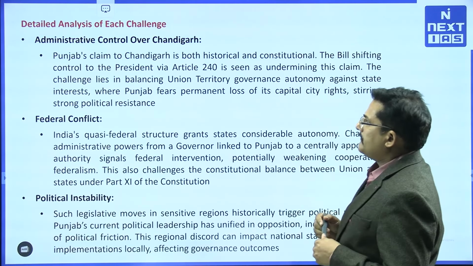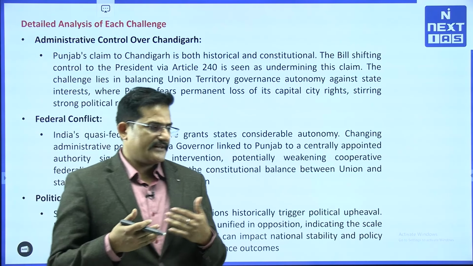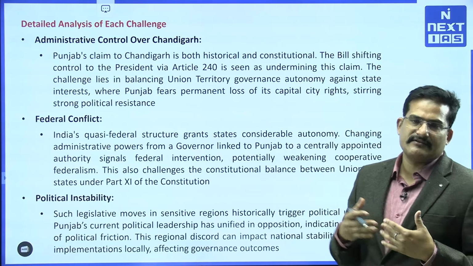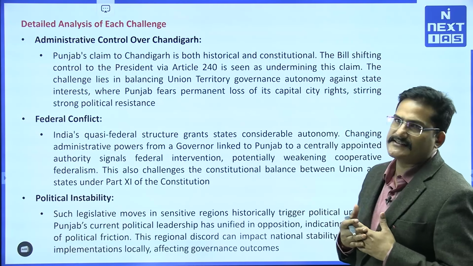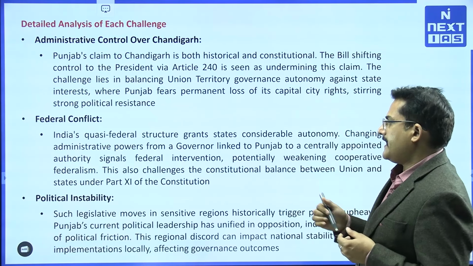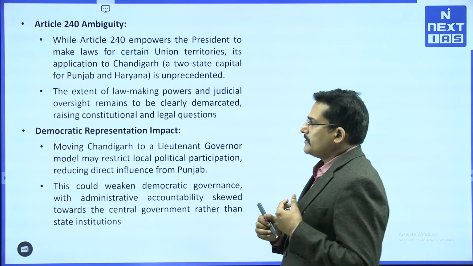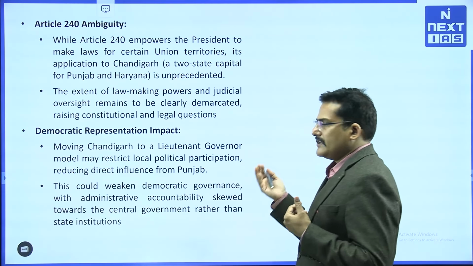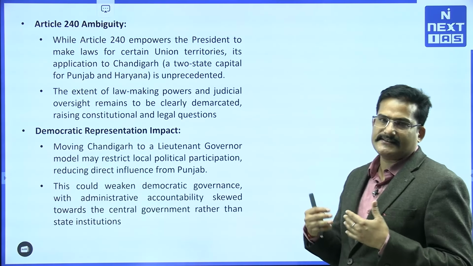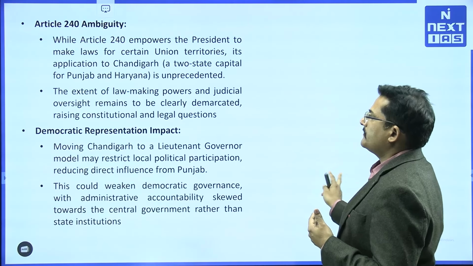Now, Punjab claims Chandigarh as its capital, however it is a shared capital with Haryana as well, but we have seen the asset share has been 60 to 40 percent, with greater weightage given to Punjab, hence they claim Chandigarh as their due capital, right, and that is why they are protesting as well. Also, moving Chandigarh to a lieutenant governor's rule may restrict local political participation, and hence it may hamper the grassroots democracy of the place concerned, right.